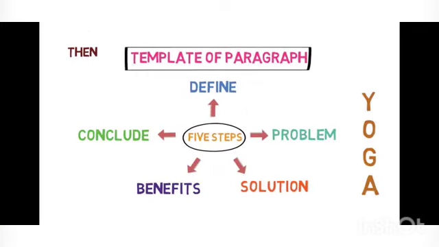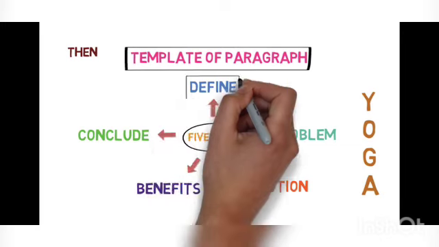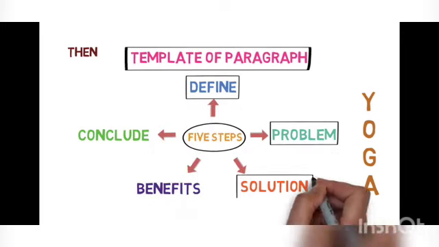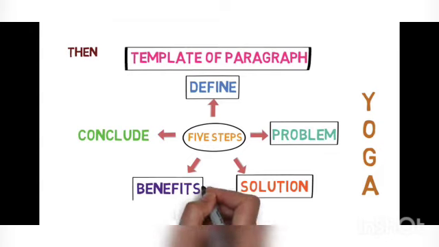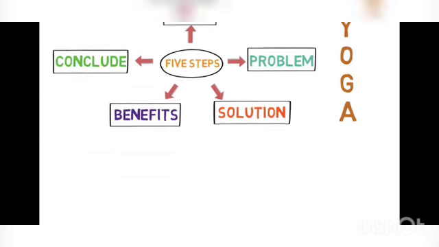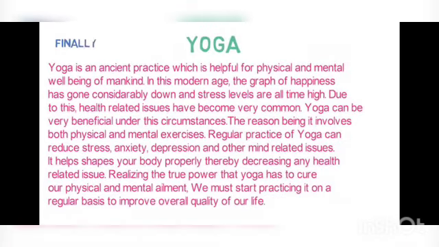Next is the template of the paragraph, in which we learn about the 5 steps. That is to define the topic. Second, provide the problem. Then a solution to the problem, then benefits of the solution, and at the last, conclusion must involve all the above stated 4 steps. So at the last, we do the yoga.